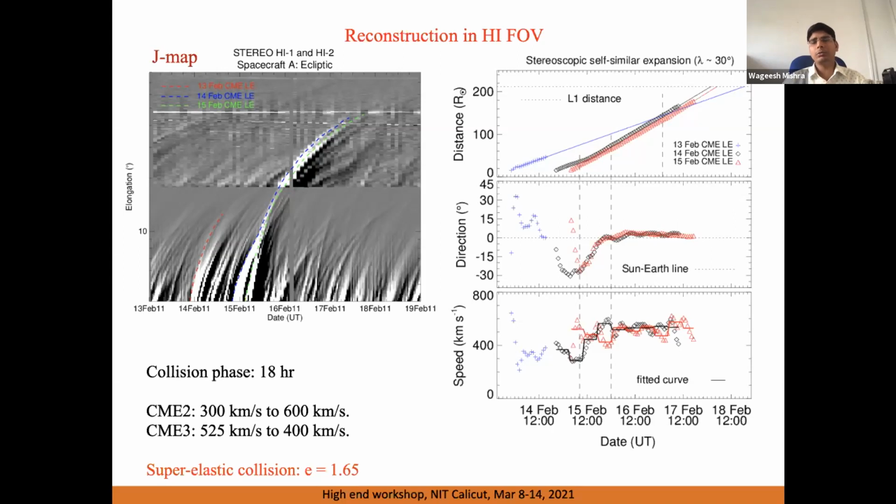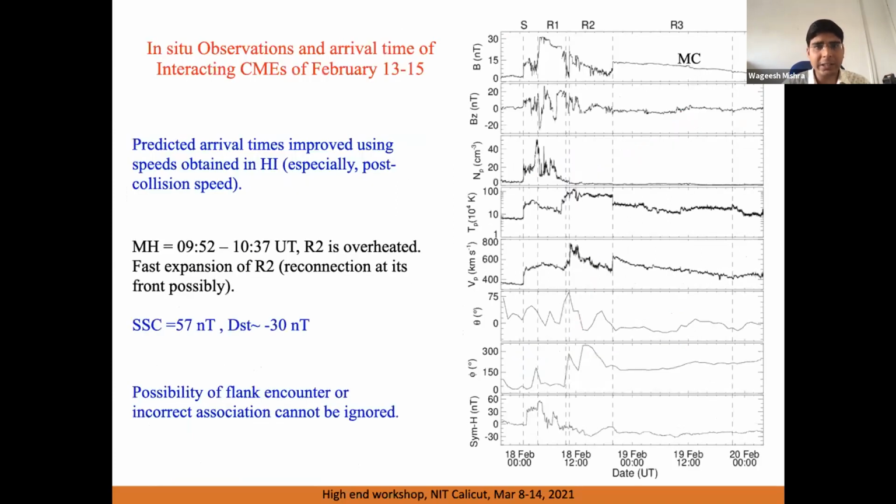We tried to look at the thermal expansion speed of the CMEs and then estimate how they affect the speed in the post-collision phase and pre-collision phase. And when we estimated the coefficient of restitution, it was 1.65, which suggests a super elastic collision, where some energy has been generated during the collision. And it is surprising because it is not very much expected, and this made us take another case of the CME, and we have taken several cases.